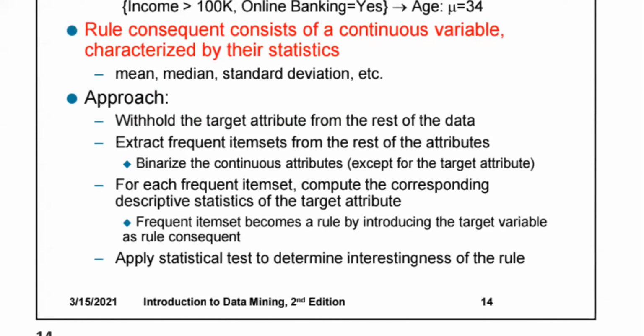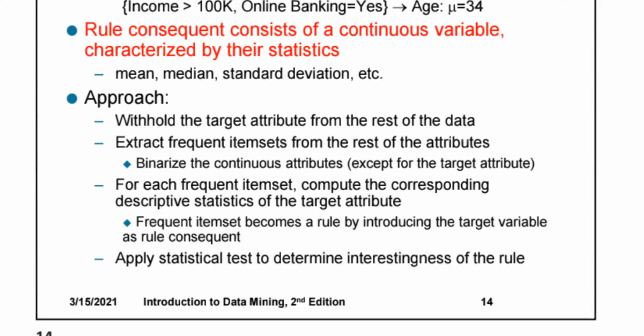So here is the approach: withhold the target attribute from the rest of the data. Extract the frequent item sets from the rest of the attributes, binarizing conditions on continuous attributes. For each frequent item set, compute the descriptive statistics of the target attribute.